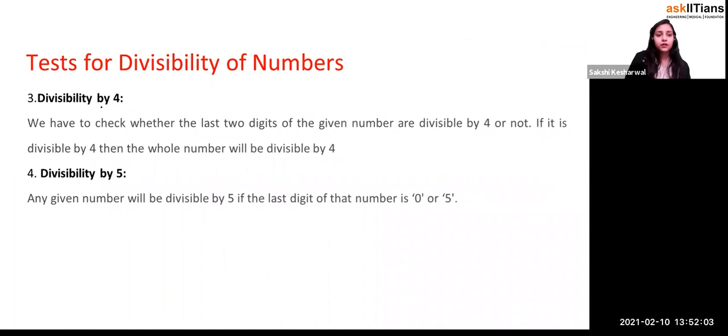The divisibility rule of 4 means that the last two digits should be divisible by 4, and it has to be an even number, right?